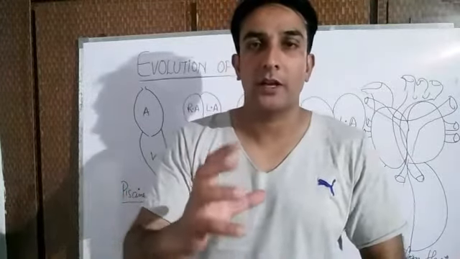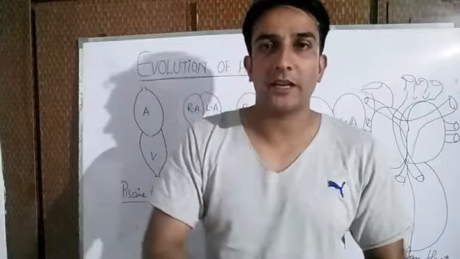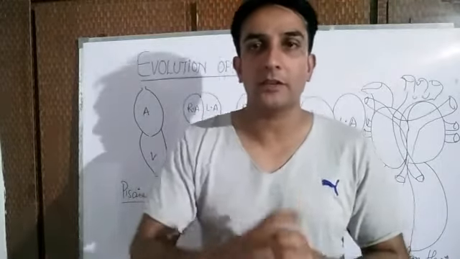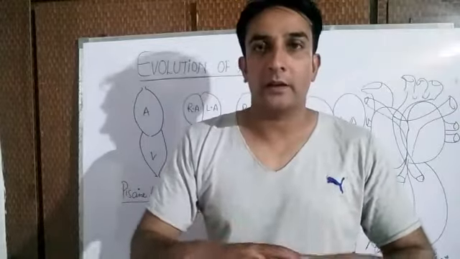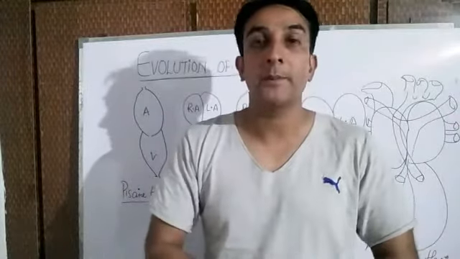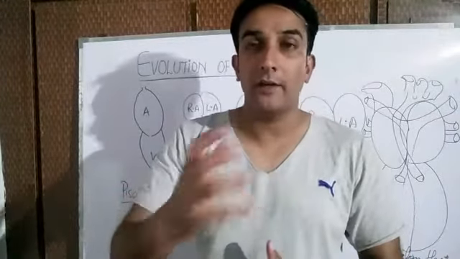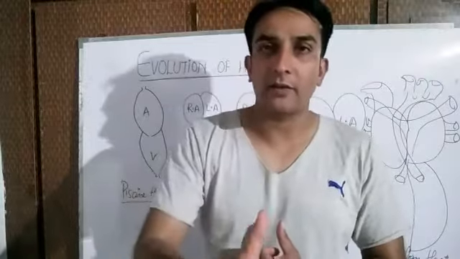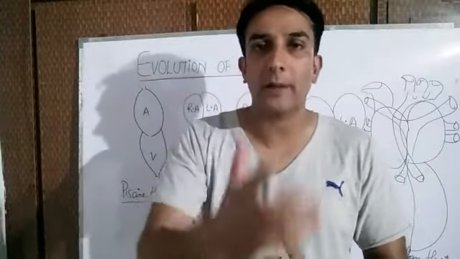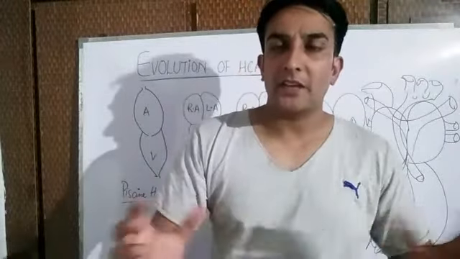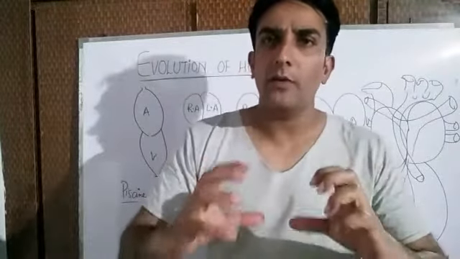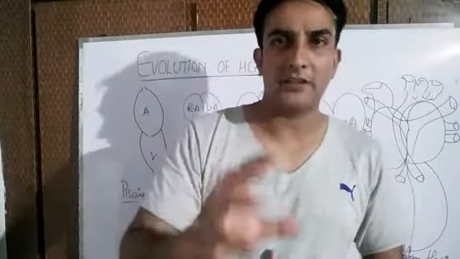First of all, we study Pisces. It means that first Pisces came into origin. Then we study amphibians. From the Pisces, amphibians have evolved. Then we study reptiles, then reptiles have come into origin. After that, we study aves. From reptiles, aves have come into origin. After that, we study mammals, and lastly, the mammals have evolved. In this series, first of all, we will analyze the heart of Pisces.